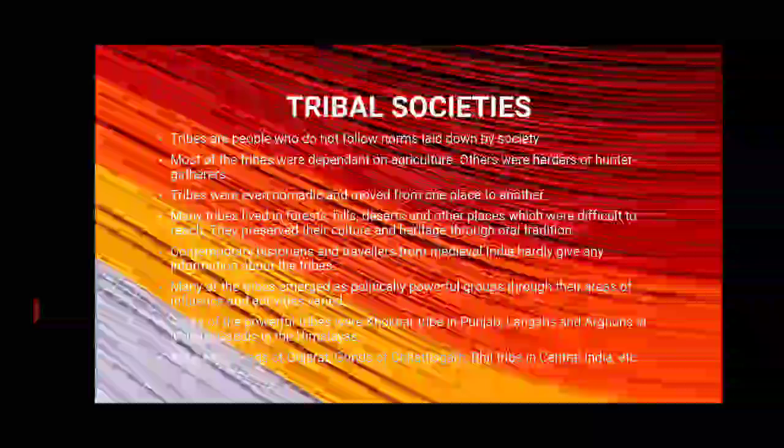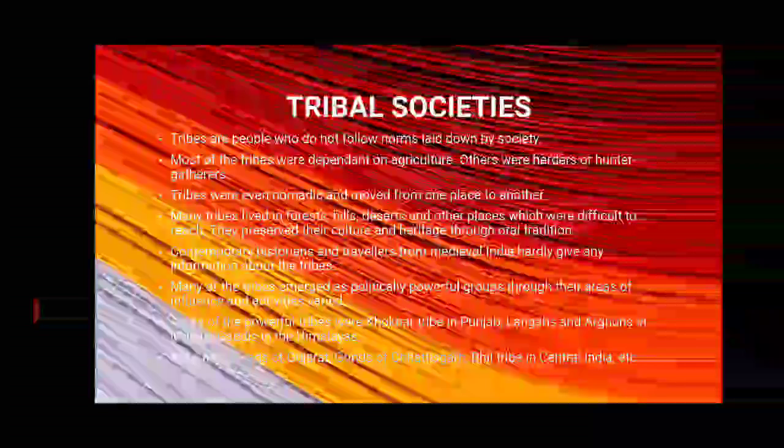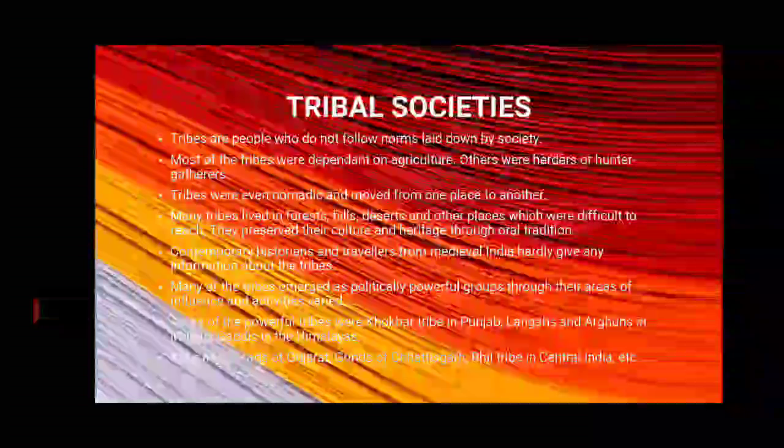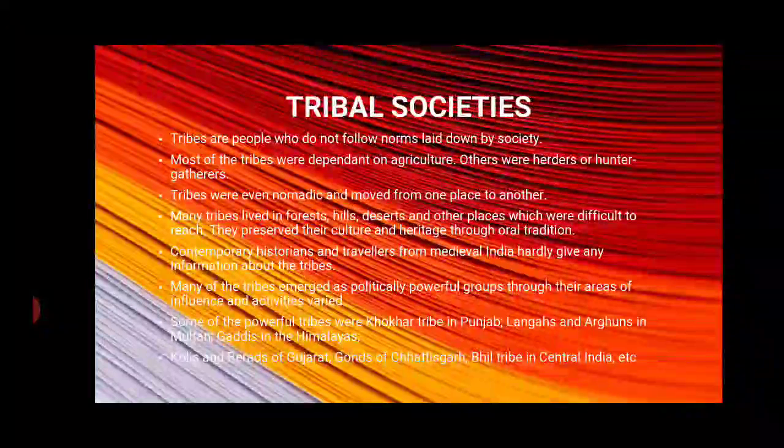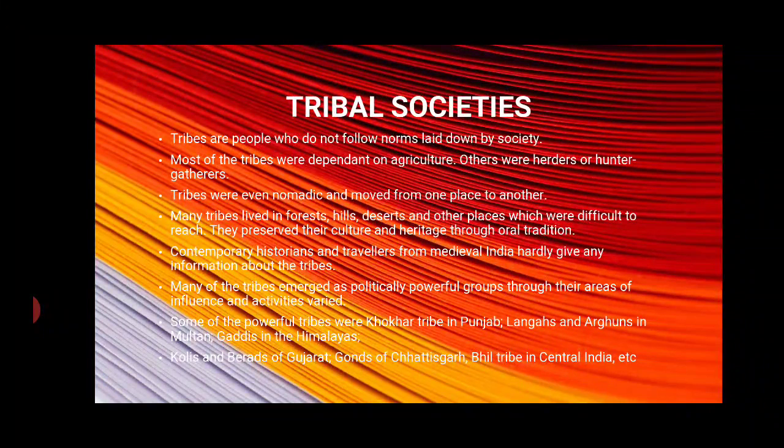Who were tribal peoples first of all? Tribal people were found in almost every region of the subcontinent. They did not follow norms laid down by society, lived beyond the cities and did not follow the rituals prescribed by Brahmins. Many large tribes thrived in different parts of the subcontinent. They usually lived in forests, hills, deserts, and places difficult to reach.